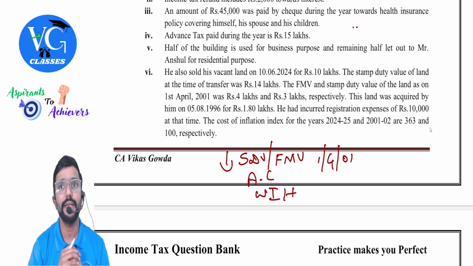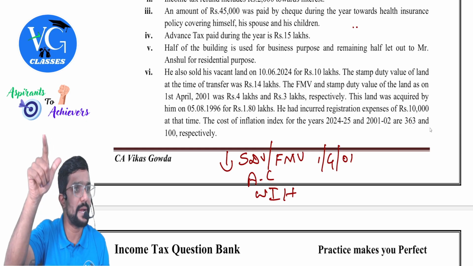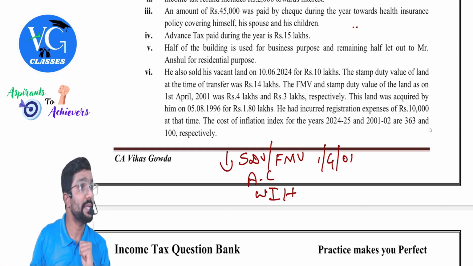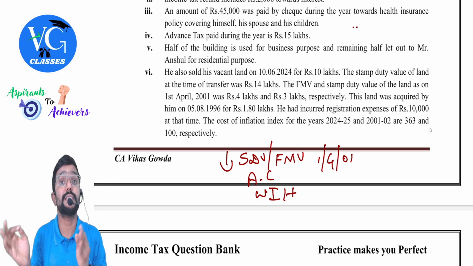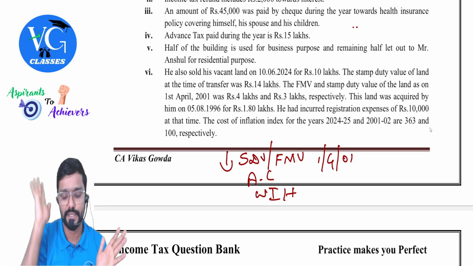Guys, only for land and building we need to take both FMV as well as stamp duty value. If it is any other asset, only FMV. That is only when the asset is purchased before 1st April 2001. Hope you are getting it. Yes.